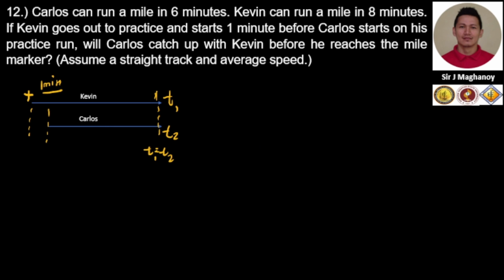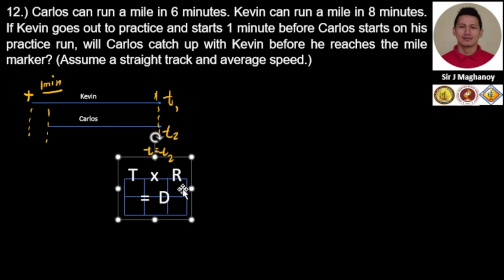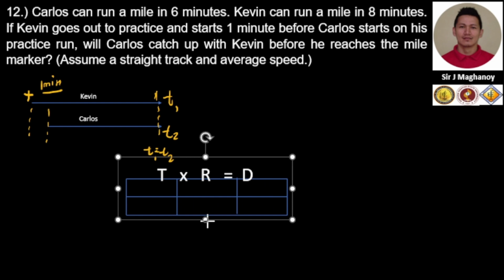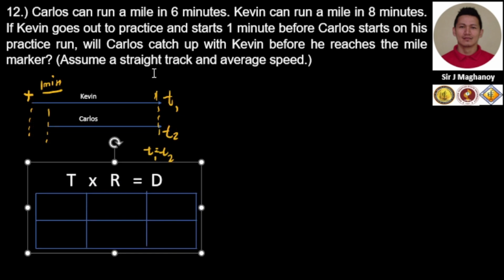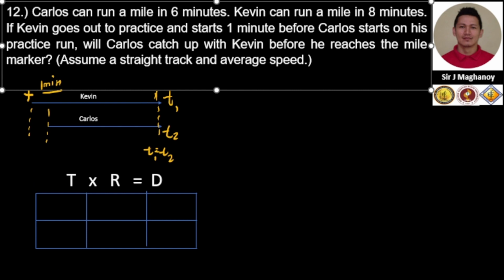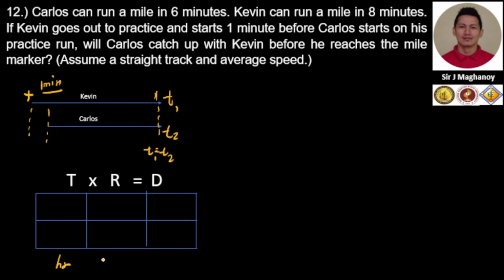Now, let's get our TRD box. If we have our TRD box, we all know that we need to complete the details of the TRD box. Let's be clear that the unit of rate is in miles per hour, and this is in miles. So our moving objects are Kevin and Carlos.